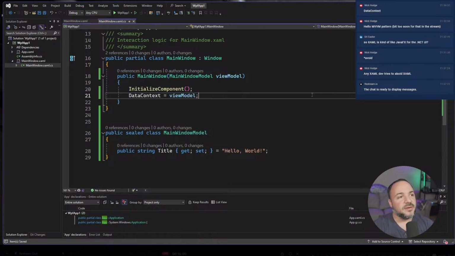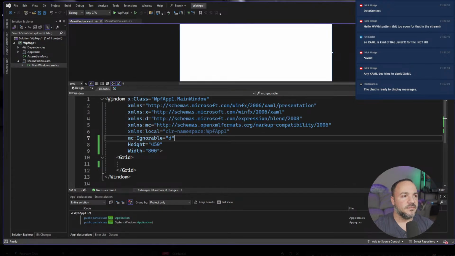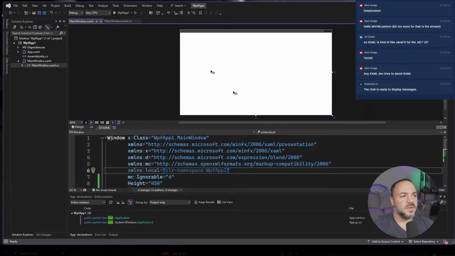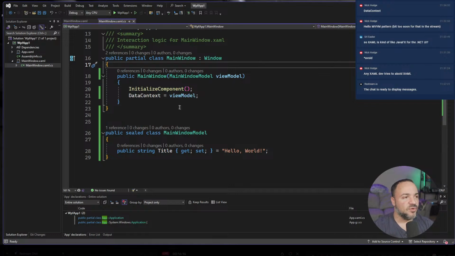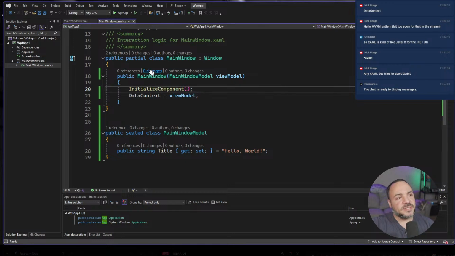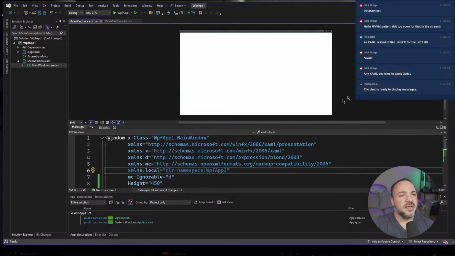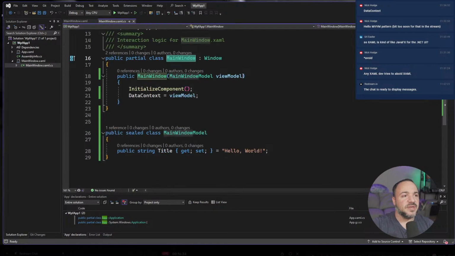But this is a pretty big no-no in traditional WPF patterns, because when you go to do this kind of thing, I think it might break. Oh, it's not breaking here. Interesting. It probably breaks the preview. And I think there's ways you can kind of move around it. Let me explain why it will break the preview when we do more complex things, though. It's going to be instantiating the main window class with a parameterless constructor, right? If we go back to the code, it doesn't know that it needs to pass this in when it wants to give you the preview.